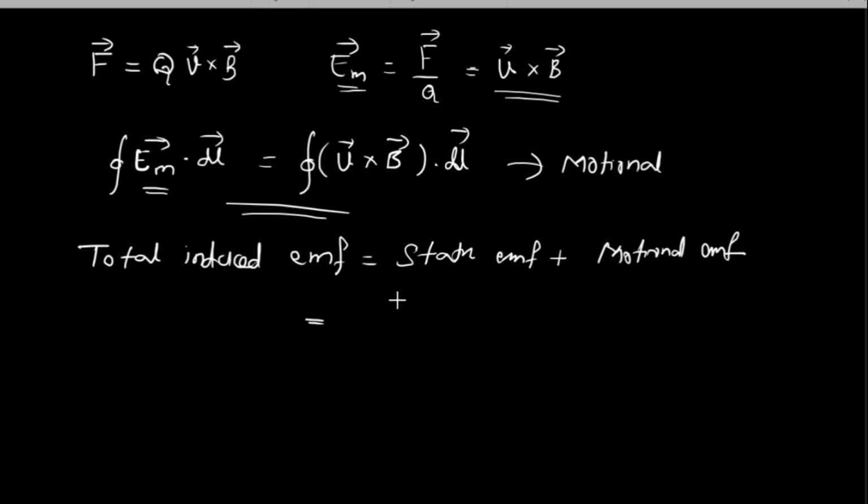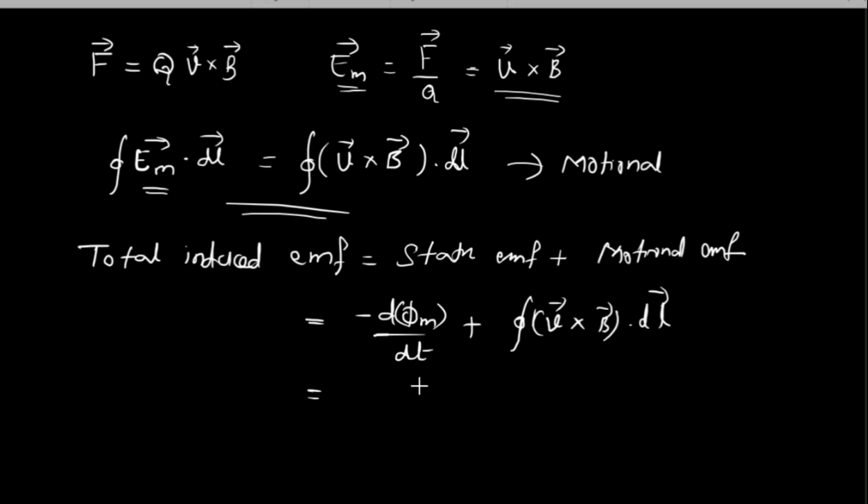Okay, so the total induced EMF is minus d phi m by dt plus closed integral v cross b dot dl.